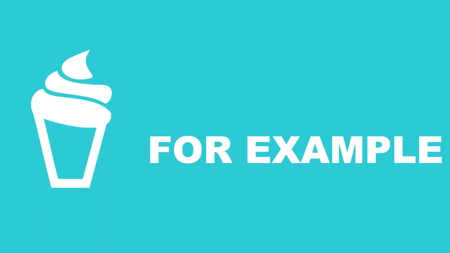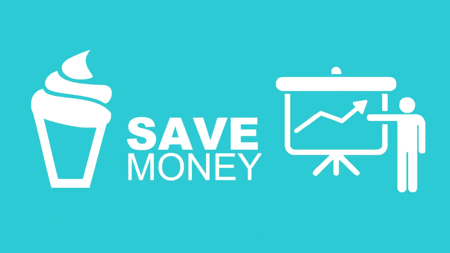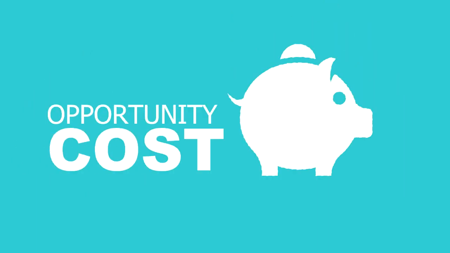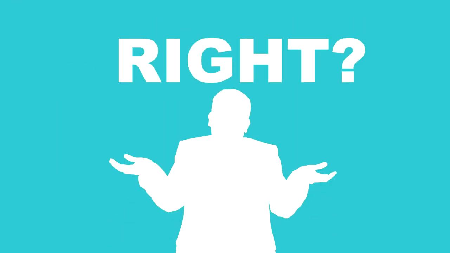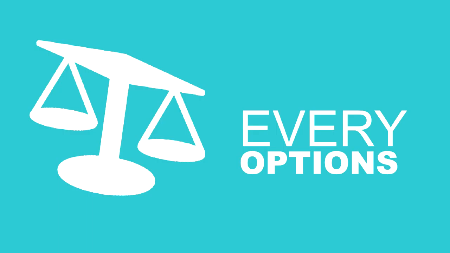For example, you wanted to buy a matcha ice cream that you really like, but you need to save money for your school's project contribution. The opportunity cost of saving the money is your favorite matcha ice cream. We can't have everything, right? Because we need to weigh every option.